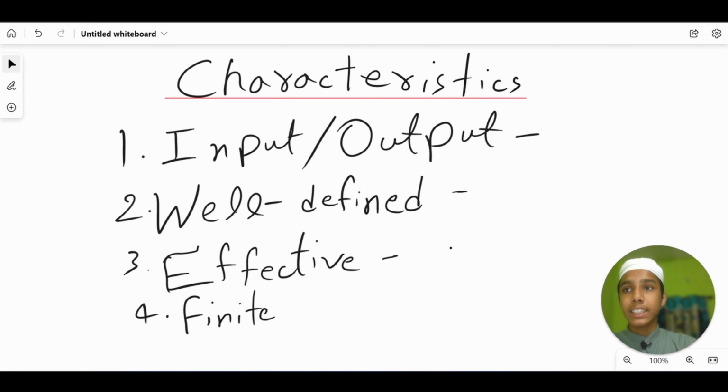Now what is effectiveness? An algorithm should be able to produce the correct output for any valid input. Let's say we gave something like 12 is equal to 0 and then multiplied it into something, a wrong, invalid input. Now it's not going to print the valid output, right? So they are going to show us the error. So the input should be valid, and then the algorithm is going to produce the correct output for any valid input in a reasonable amount of time.